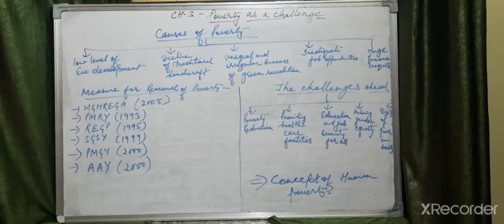Human development is only possible through overall development: not only income, but job opportunity, education, health facility, and gender equality. If any type of discrimination exists in society, that means the society is not developed, and poverty is still there. The dignity of the poor in society, they should always be respected. So you have seen the bigger challenges that still remain: providing healthcare, education, and job security for all, achieving gender equality, and dignity for the poor. These will be an even bigger task. Let's see how much time it will take.